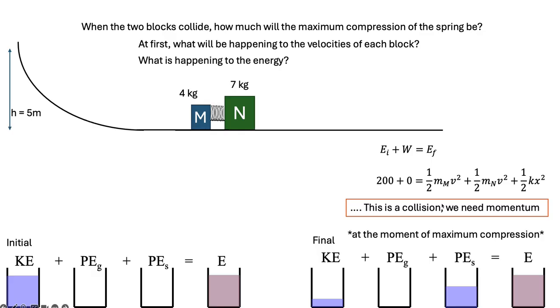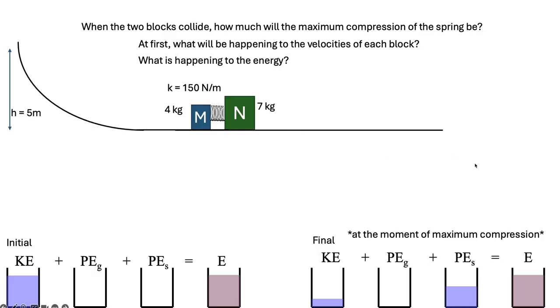So do I have enough information to run this through? Not yet, okay? But this is a collision problem as well, right? There's a collision. So let's take a momentum point of view here. With a momentum point of view, I've got the initial momentum before the collision equal to the momentum afterwards, and we're going to set this after point at the moment of maximum compression, okay?